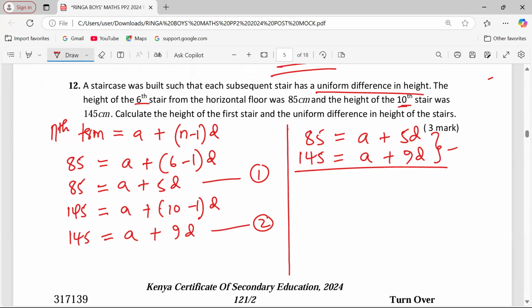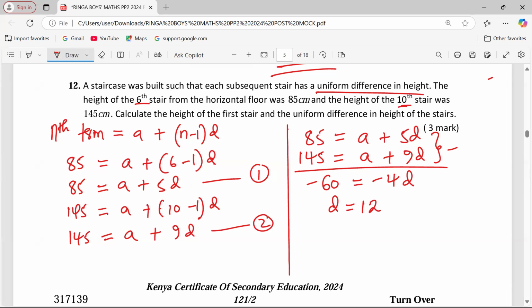The reason being, the coefficients of A are already the same, so eliminating A becomes very easy. So 85 minus 145, giving us negative 60, equals 5D minus 9D. That gives us negative 4D. So when we divide through by negative 4, we get D being 15, because the negatives simplify out.